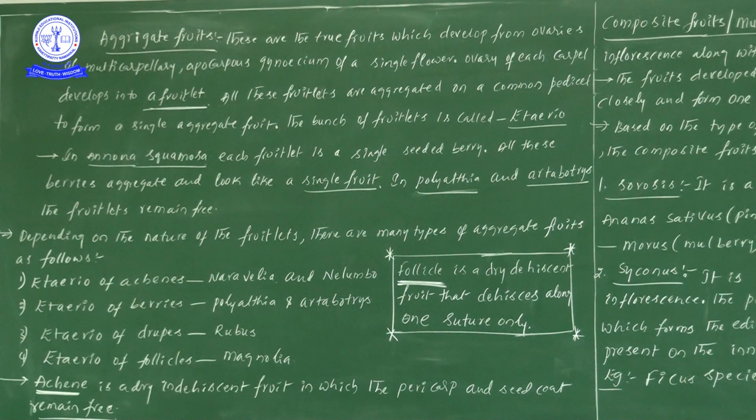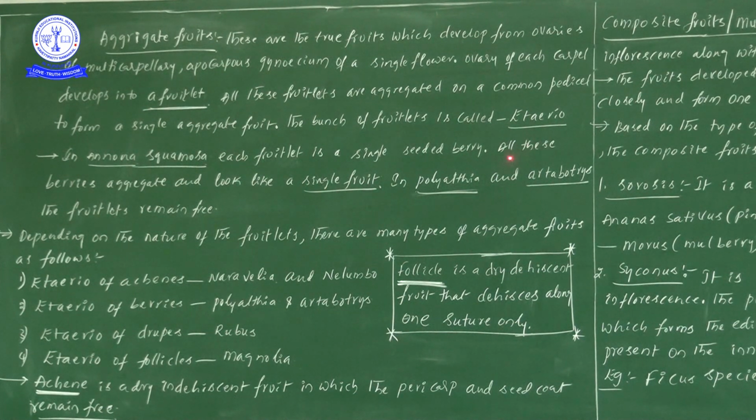That's why I am giving one example, Annona squamosa. Annona squamosa is the scientific name of Sitaphalam. There, each fruitlet is a single seeded berry. If you open the Annona squamosa, Sitaphalam, we eat only the white part, and the black colored seed we discard. So each fruitlet is a single seeded berry. All these berries aggregate and look like a single fruit.